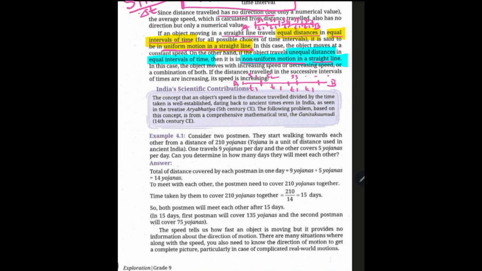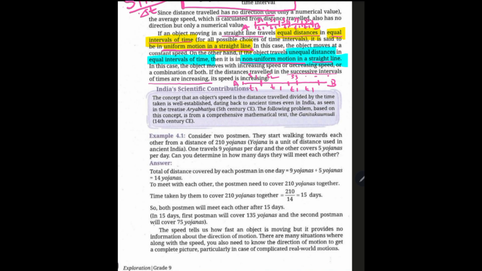In such a case, the object moves with increasing speed or decreasing speed, or maybe a combination of both. Somewhere the speed may increase and in some other case the speed may decrease. Now, if the distances traveled in the successive intervals of time are increasing, then the speed is increasing.